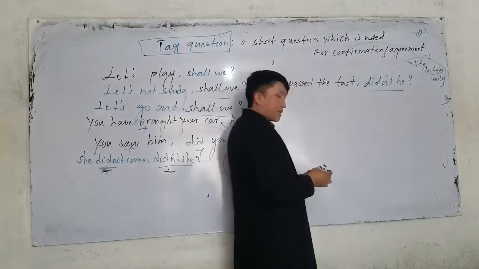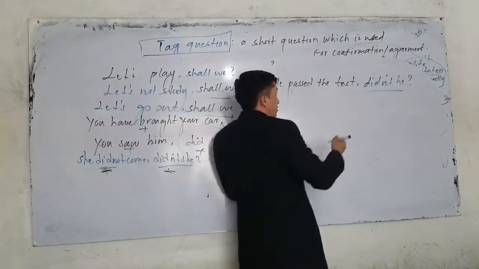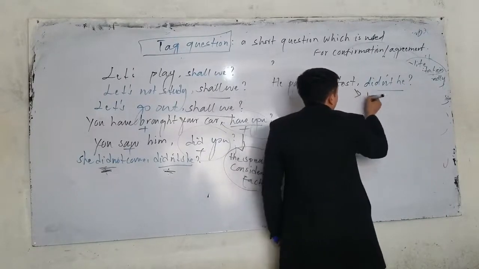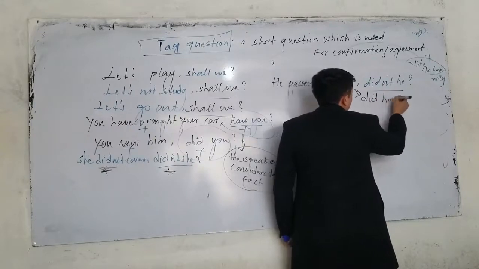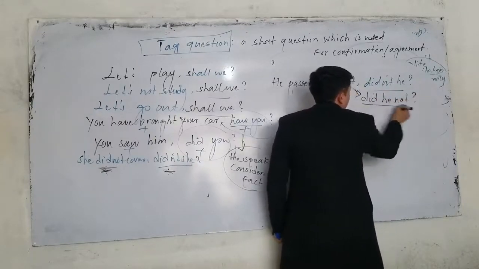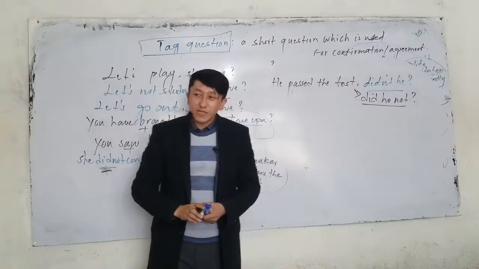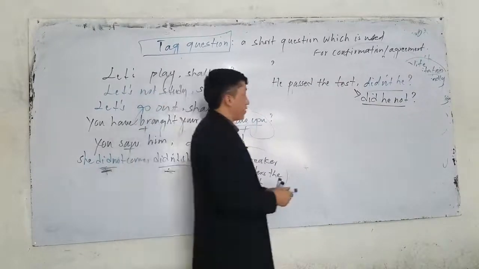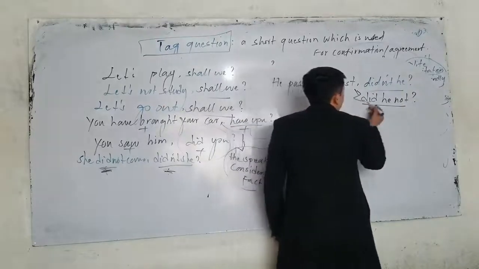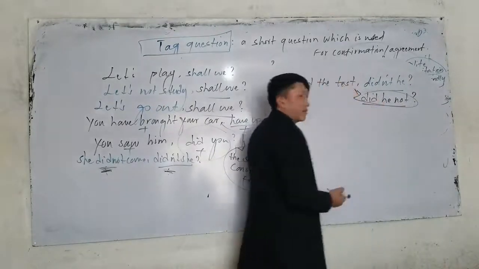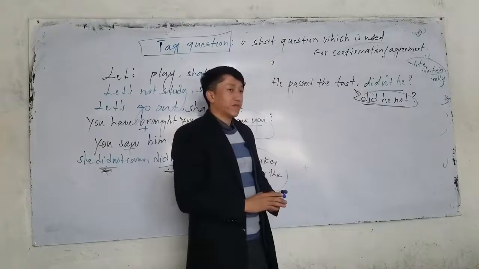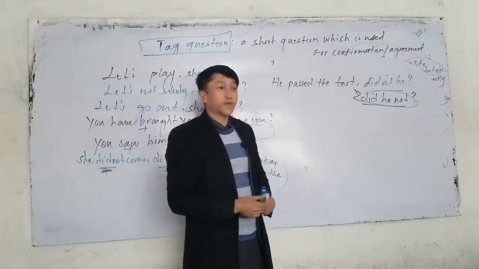Sometimes we actually can also use like this. Look, we can also say, did he not? We don't use did not he. What do we say? Did he not? It's formal. Look, he passed the test. We can say didn't he, or we can say what? Did he not? It's quite formal, and it's very formal actually.